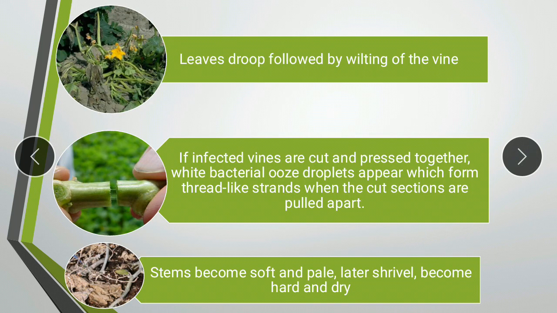Moving on to the symptoms of the disease. So the first symptom is that the leaves start drooping. You can see in the picture over here, the leaves start drooping, followed by the wilting of the vine. Now the wilt progression will vary from one crop to the other.